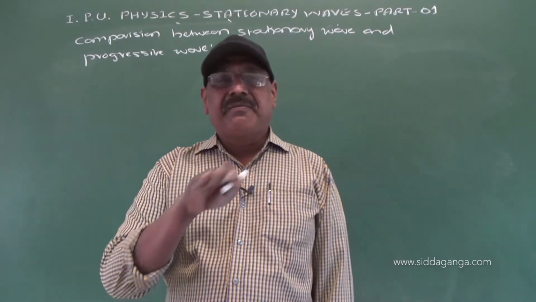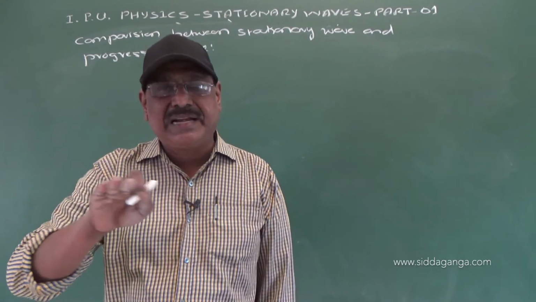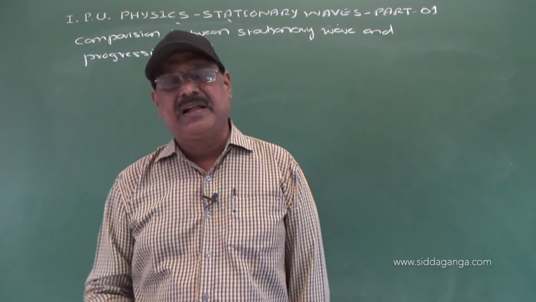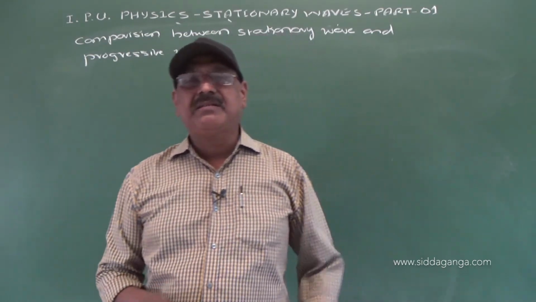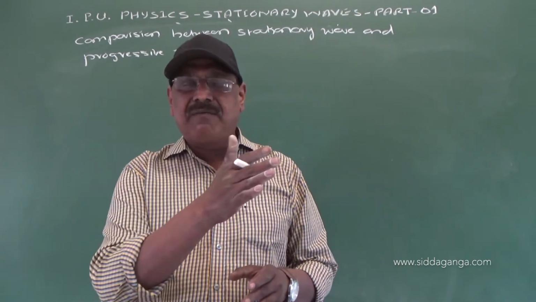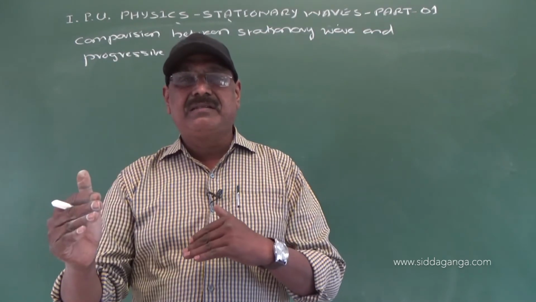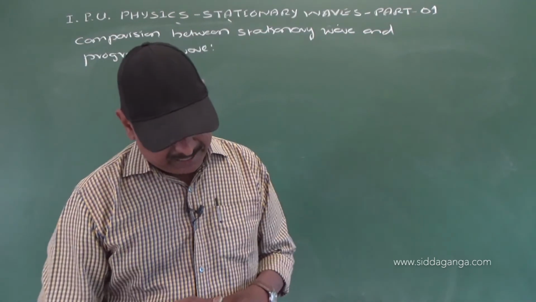Next, phase of particles in progressive wave varies continuously with time. The phase of a particle changes. But in a stationary wave, in a given segment, the phase of all particles is the same. However, the phase of the particles in neighboring loops are different.